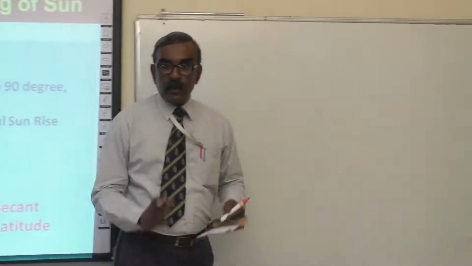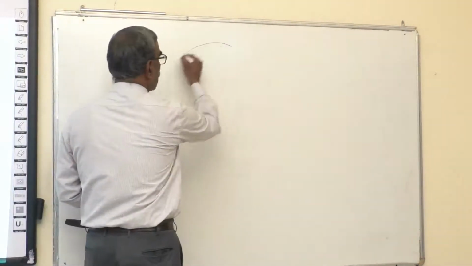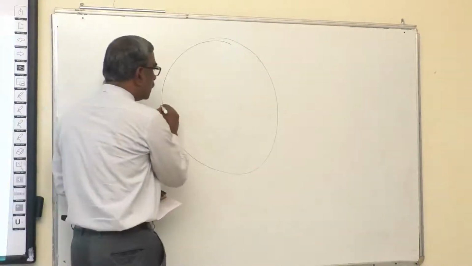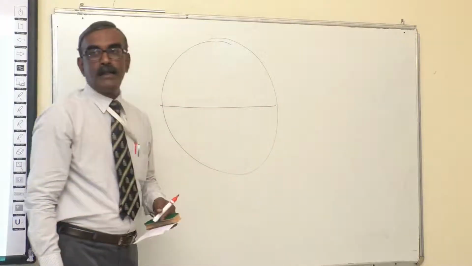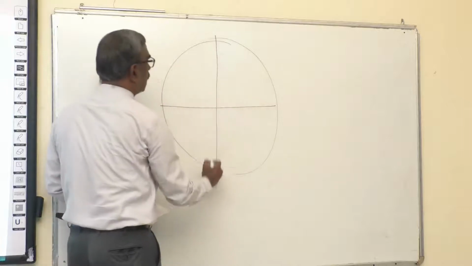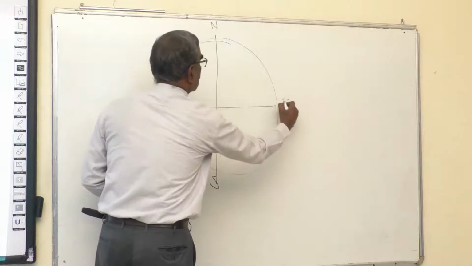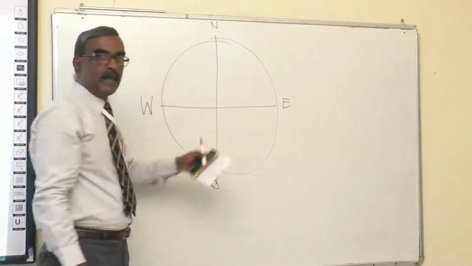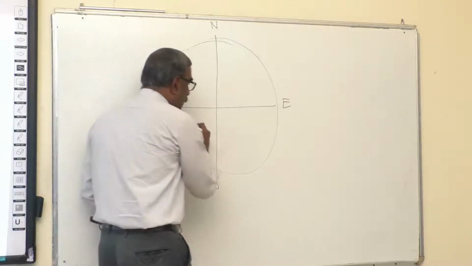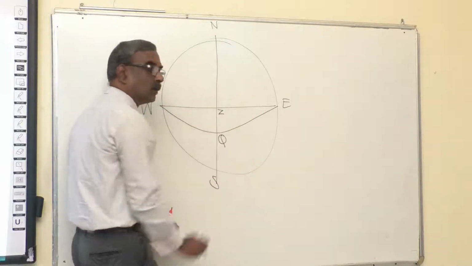Gentlemen, let us look at the theoretical sunrise and again the rational horizon diagram. Assume this is the rational horizon and you have an observer who is in the northern hemisphere. The prime vertical, principal vertical, and this is the northern direction, this is the southern direction, east, west. Assume that observer is in the northern hemisphere. Because of that, equinoctial would be south of him. That is, Q is south of him, south of Z.